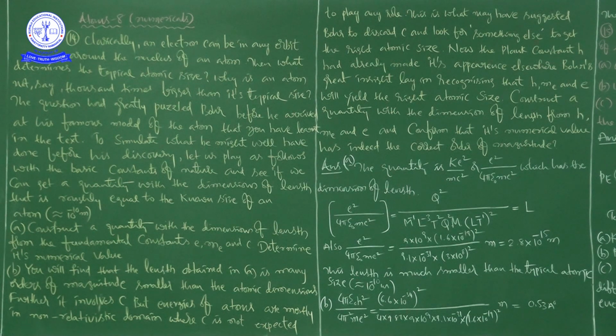Please try to understand the scenario here. First, classically an electron can be in any orbit around the nucleus of an atom.